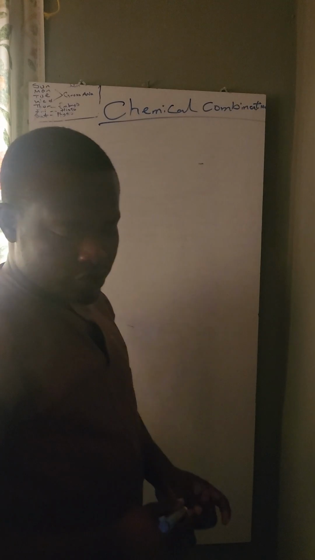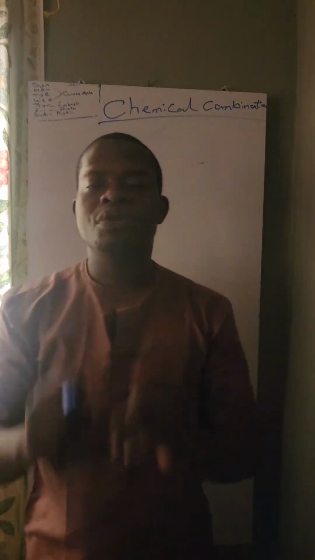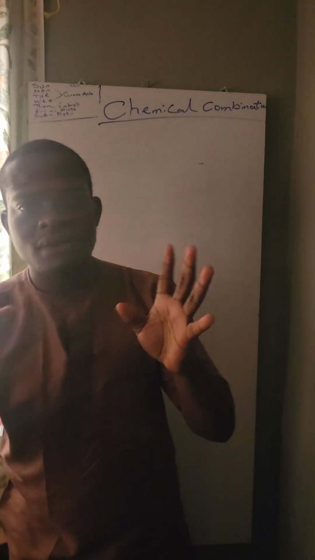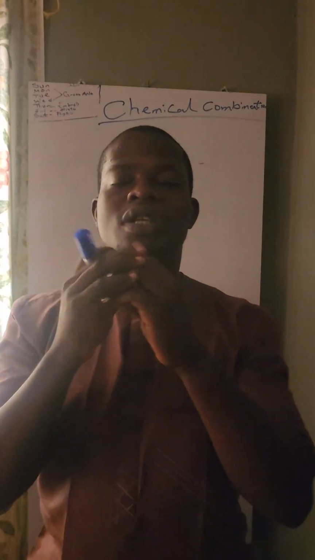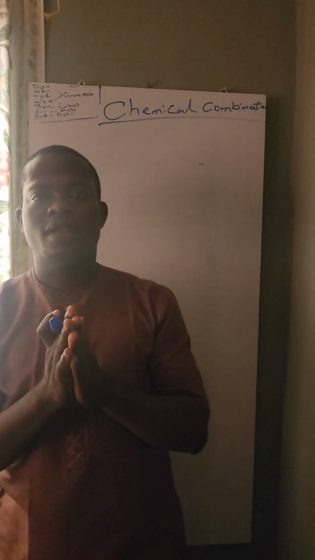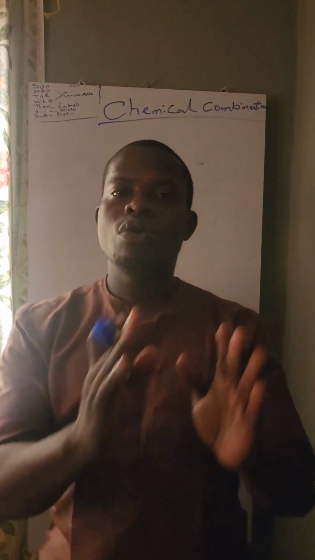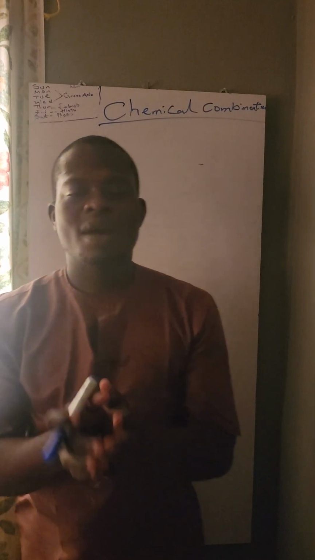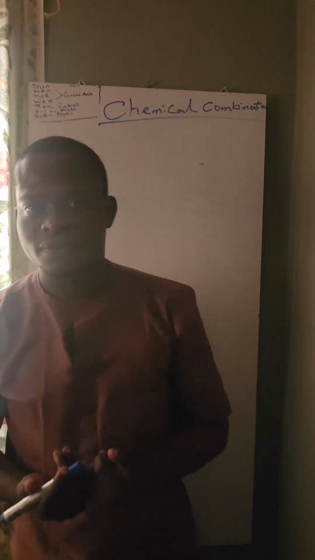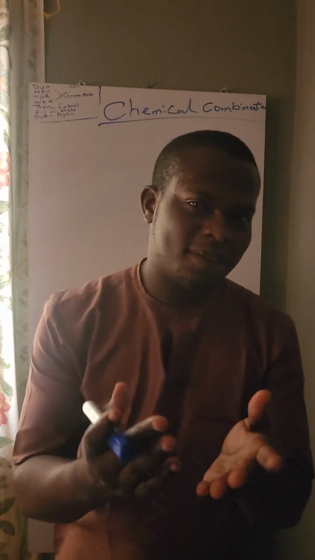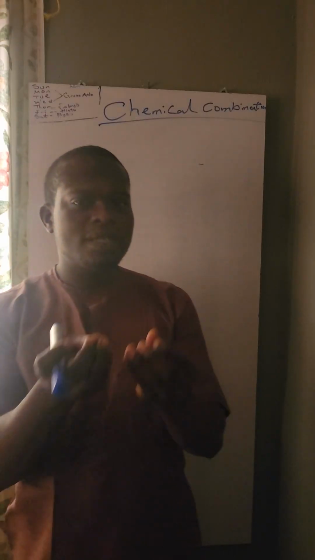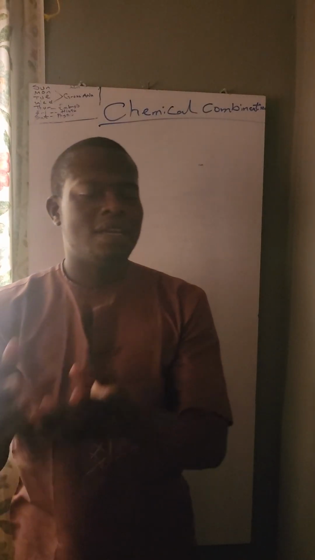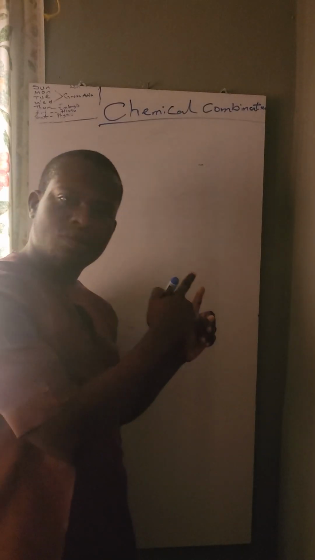Chemical combination. Now before we go into chemical combination, we've all heard of atoms, elements, compounds, molecules, etc. Right? We know what an element is, we know what a compound is, we know what a molecule is. So that brings us to what we call chemical combination. Now, talking of elements, we have some elements that are stable. We have some elements that are unstable. That's what brings us to what we call chemical combination.